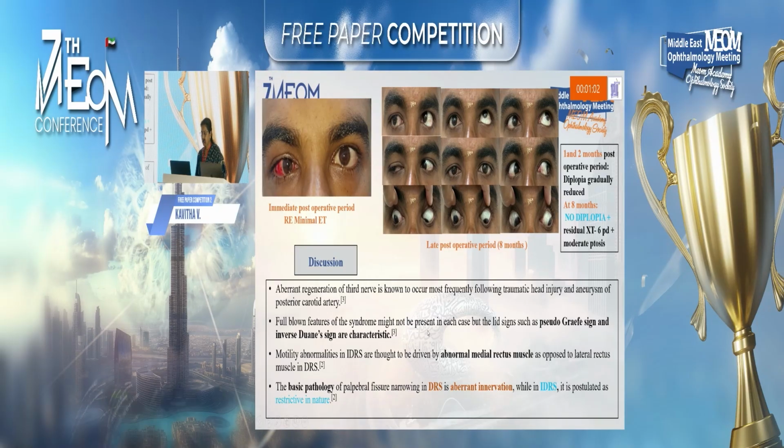So coming to discussion, aberrant regeneration of third nerve is known to occur most frequently following traumatic head injury and aneurysm of posterior carotid artery. Full-blown pictures of the syndrome might not be present in each case, but the lid signs such as pseudo-Graefe sign and inverse Duane sign are characteristic. Motility abnormalities in IDRS are thought to be driven by abnormal medial rectus muscle as opposed to lateral rectus muscle in DRS. This is yet another difference between inverse Duane's and the regular Duane's.